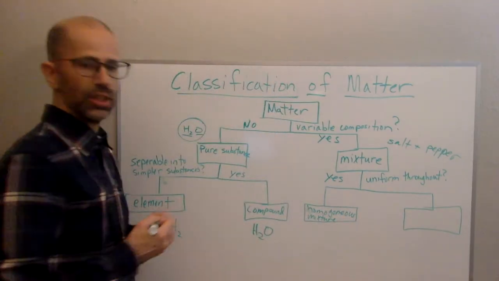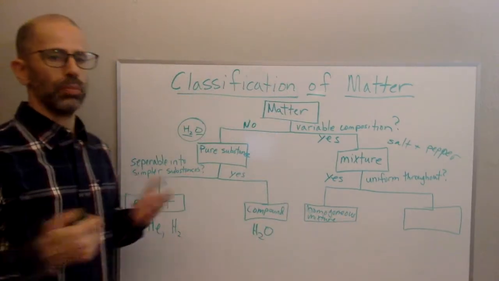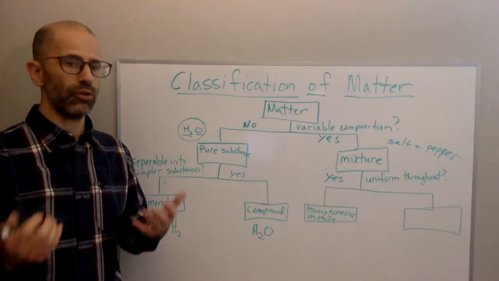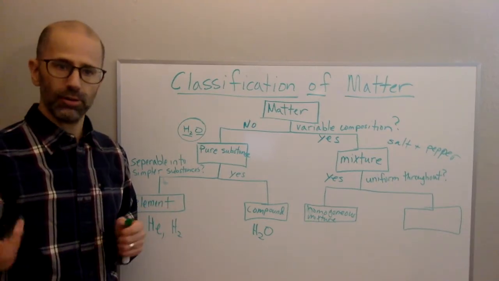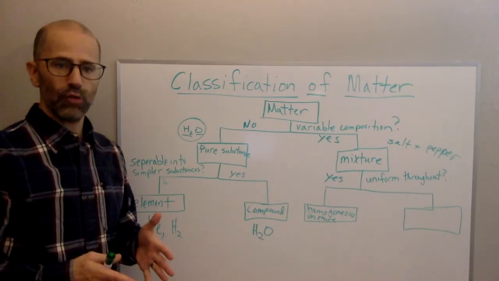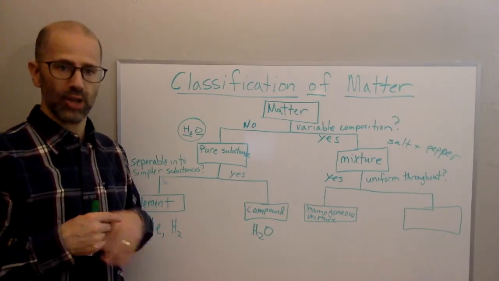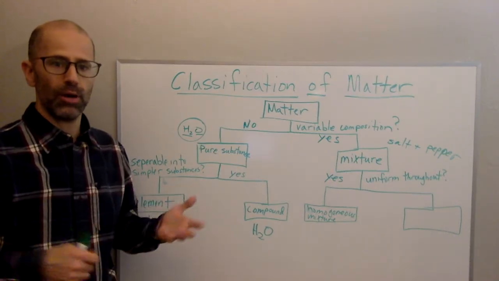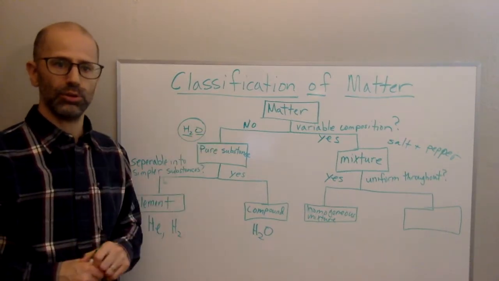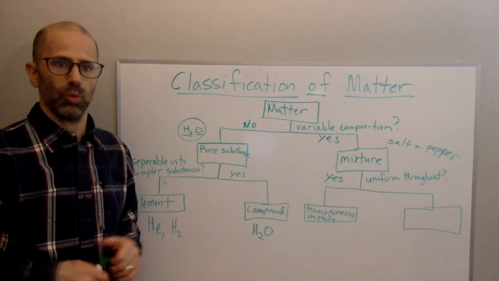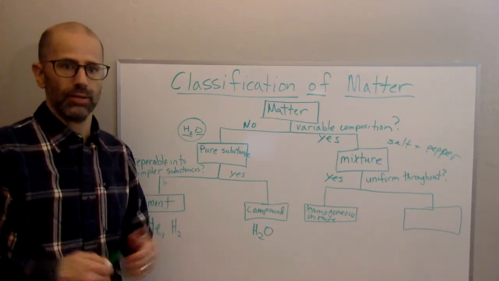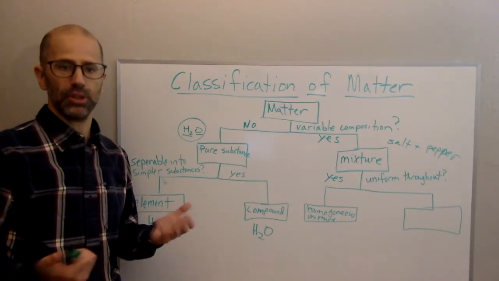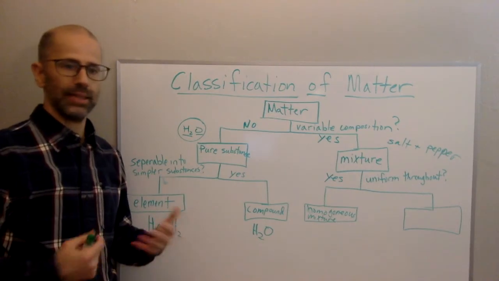So homogeneous mixtures. Those would be mixtures that again look like one thing. So for example, salt water. If I take some salt and I dissolve it in water really, really well so that it's all dissolved, and I've asked you, if you didn't know it was salt water, is this one substance or two? You would say it's one substance. It's water. It looks like water, right? But unbeknownst to you, it is a mixture of salt and water together.